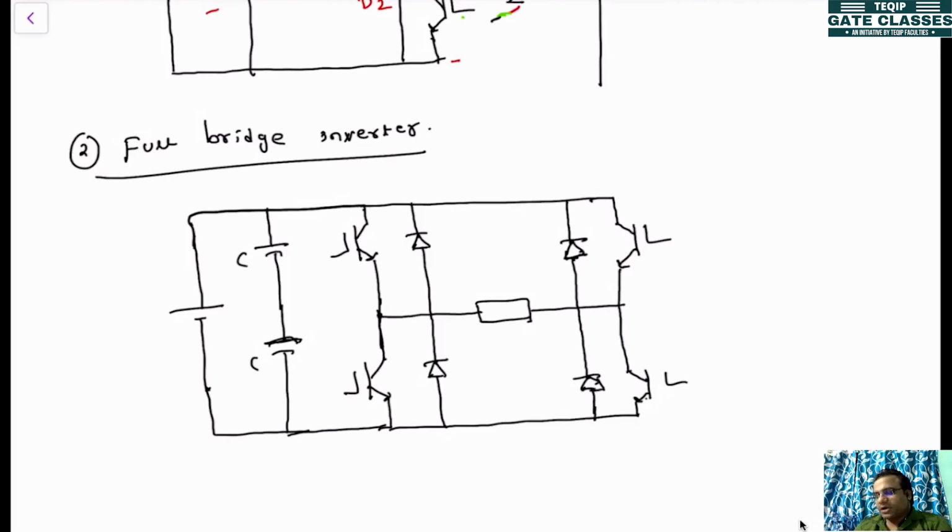Because you know the inductor will be energized, then next it will be de-energized. While de-energizing, the path will be given by the diode, because these devices, the IGBTs, are unidirectional devices.